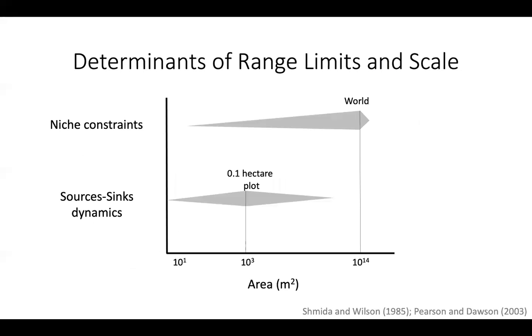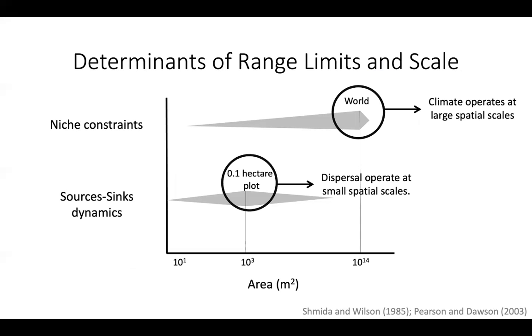Although source-sink dynamics are widely recognized as an important determinant of species distribution, many distribution modelers ignore dispersal in practice. Instead, they argue that at broad spatial scales, climate determines the broad outlines of species distribution, while dispersal only operates at small length scales, like a 1 hectare plot.